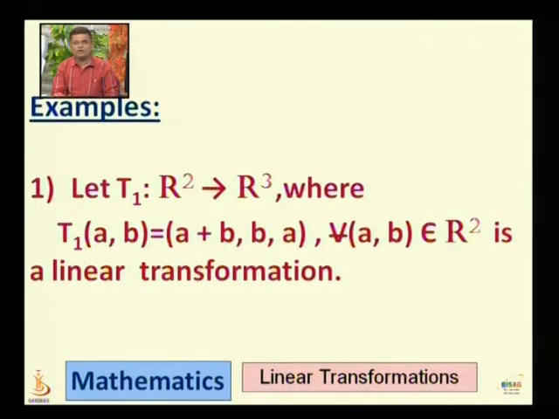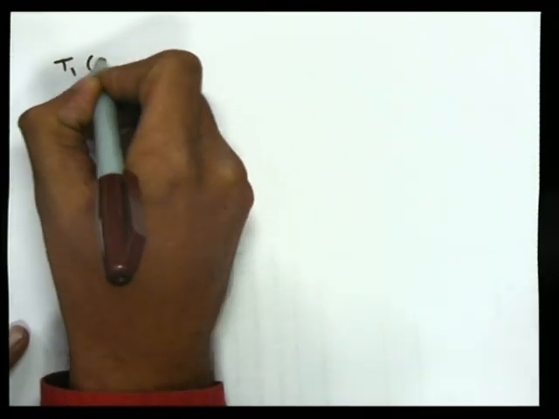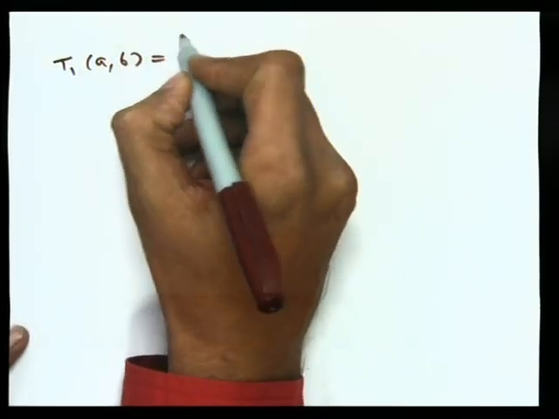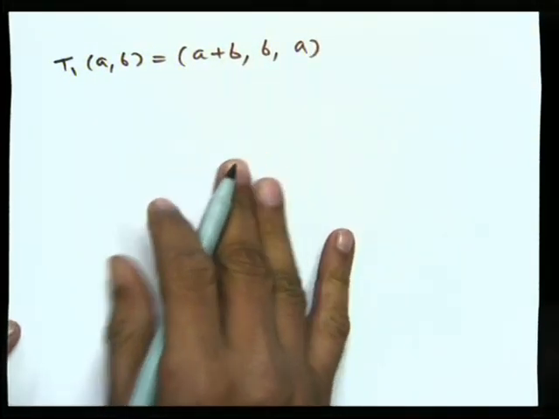Let us see some examples of this. First, let T1 from R2 to R2, where T1 is defined as T1 of (a, b) is equal to (a plus b, b, a) for every vector (a, b) of R2. It is a linear transformation. Here we prove this. Here we have T1 of (a, b) is (a plus b, b, a). So we check the first condition.